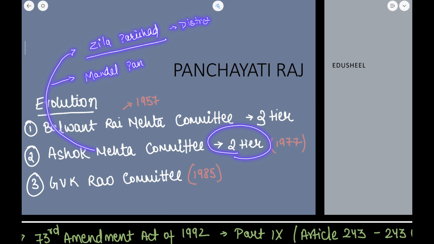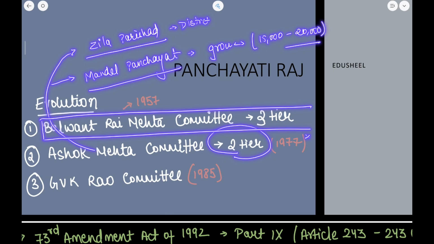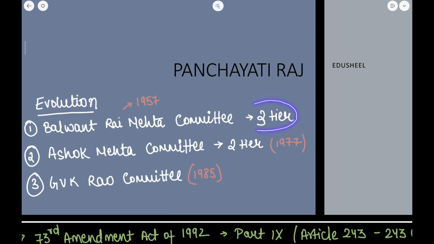What was this Mandal Panchayat? It constituted a group of villages having a total population of 15,000 to 20,000. However, these provisions were not accepted, and Panchayati Raj was formalized on the basis of the recommendations of the Balwant Rai Mehta Committee. This is the only information you need to know: the Balwant Rai Mehta Committee recommended the 3-tier machinery, whereas the Ashok Mehta Committee recommended the 2-tier model.